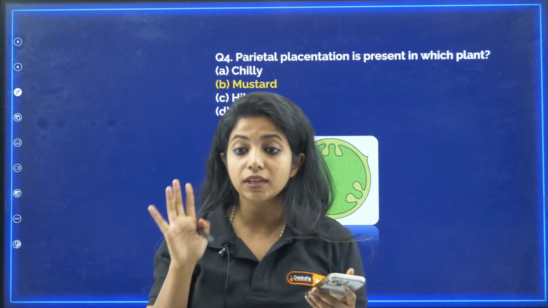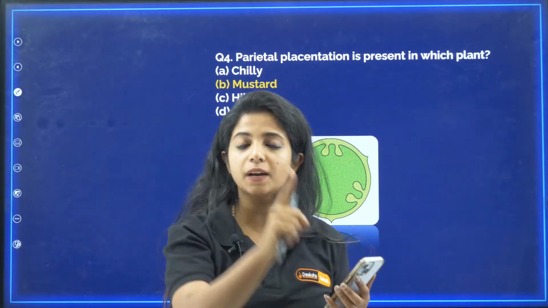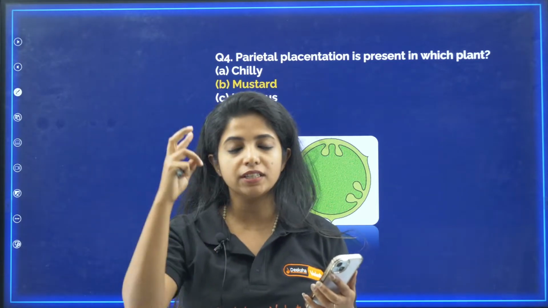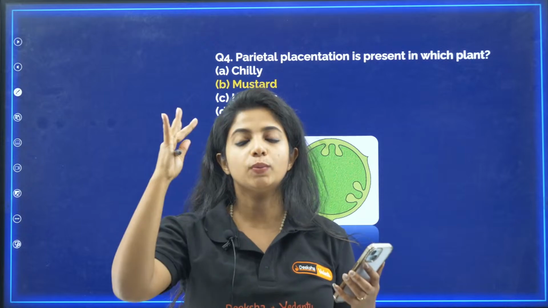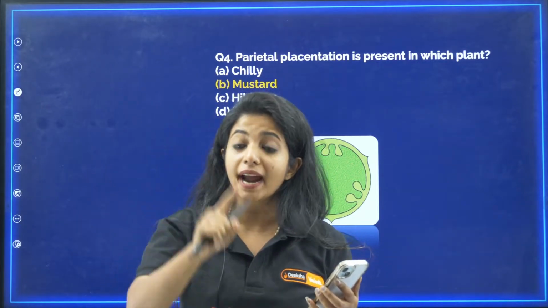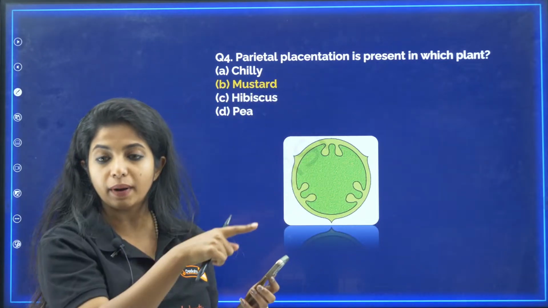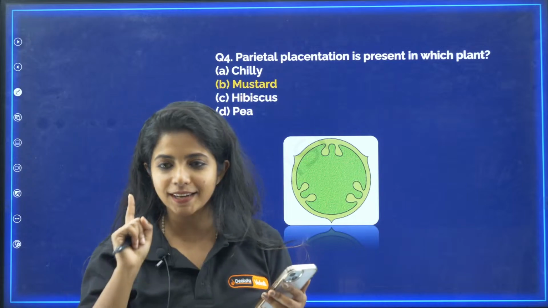With this, we give certain examples, my dear children. Remember, for axile placentation, what is the example? Axile placentation: China rose, tomato, as well as lemon. For parietal placentation, that is towards the periphery, my dear children, you have mustard as an example.